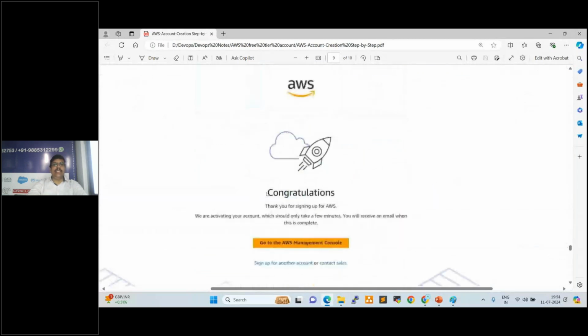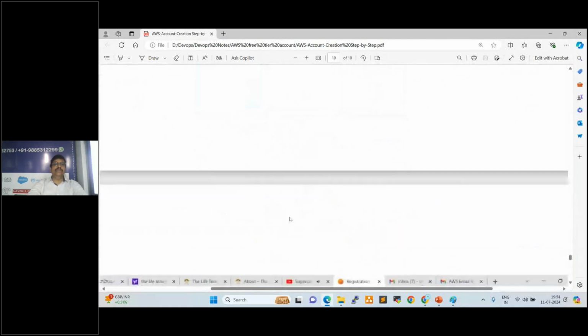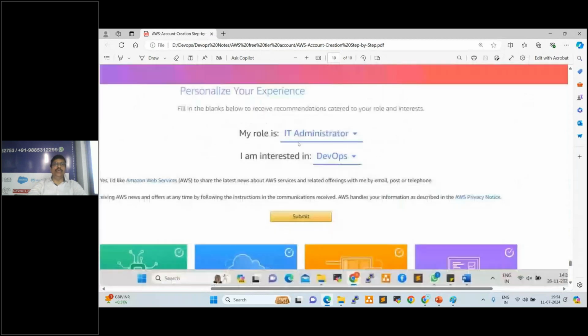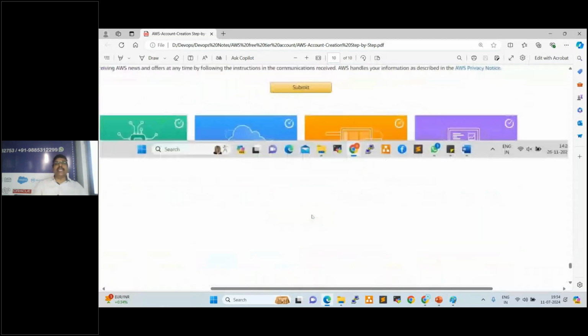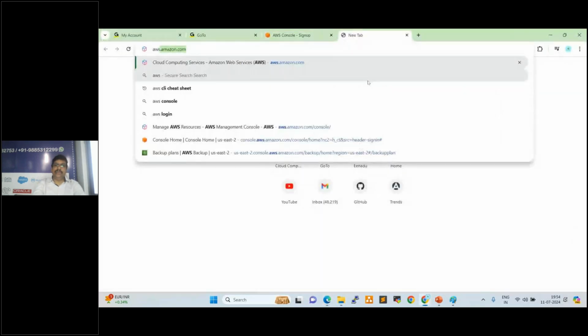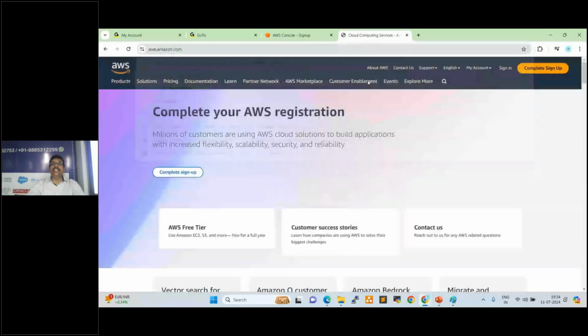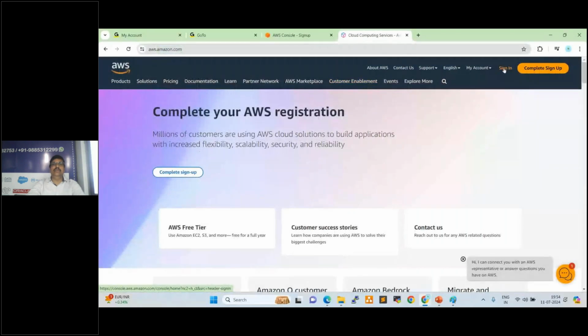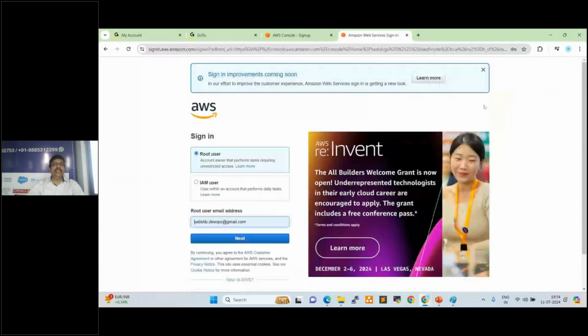After that, one more step is there, which is a role you need to select, whatever role, IT administrator or DevOps engineer or cloud engineer. Whatever you are interested in, you can select. Click on submit. That's it. Once you submit this, within 30 minutes, the account will be completely activated, right? Once the account is activated, after 30 minutes, again, you can go back to the browser and give the same URL, aws.amazon.com. Enter. So click on sign in here. Now we can select root account here. Don't select IAM user.